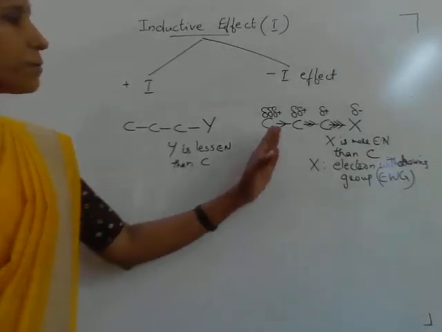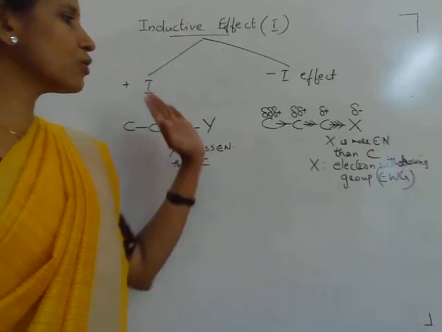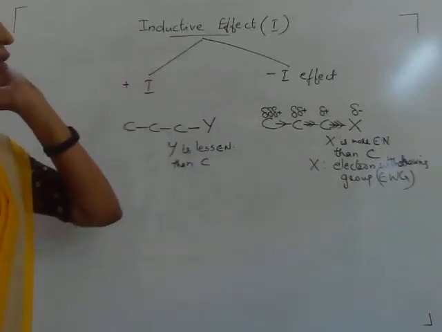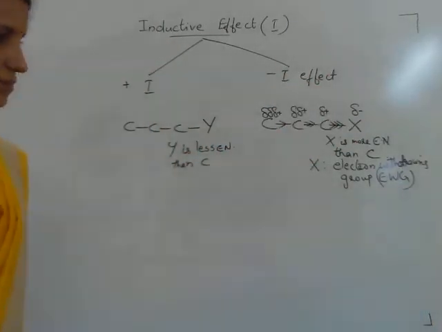So if the electron pair of the sigma bond is moved towards the more electronegative atom, towards the substituent, the effect is called negative inductive effect.